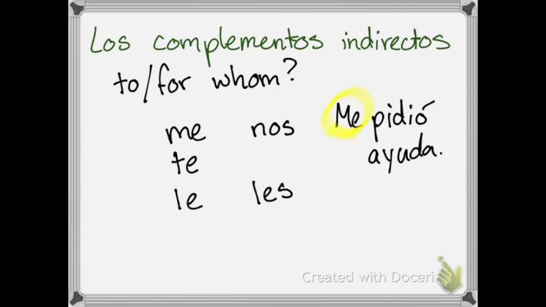See? The exception to this is when I have a command, but we will get into that in a different video. I hope that this helps you understand complementos indirectos or indirect object pronouns a little bit better.